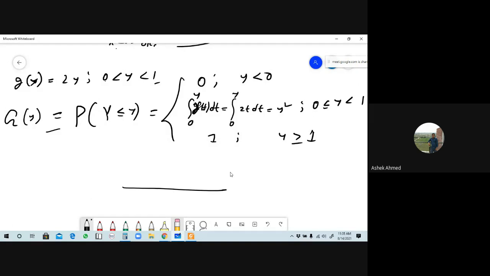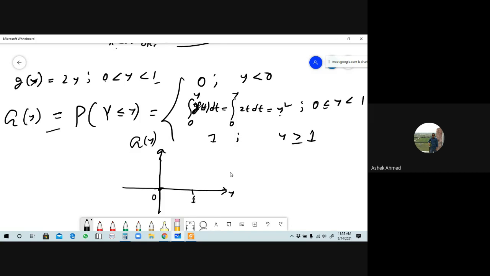For sketching the graph of capital G of y, where y is the random variable, this is the y axis, and this axis will be capital G of y. The limit is here 0 to 1. This is 1, this is 0. When the values of y are less than 0, the corresponding value of G of y is 0. So we don't need the less-than part, we will keep only the positive part. Now we will sketch the graph of